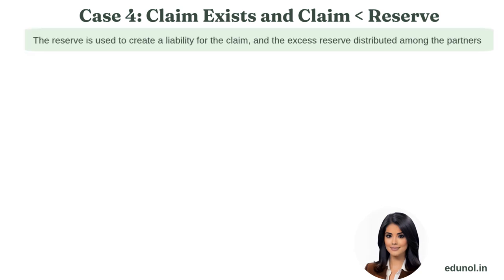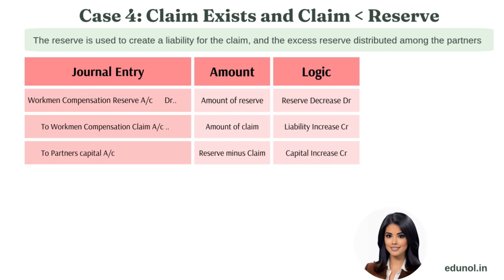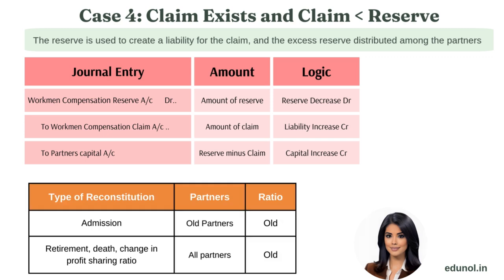In this case, the reserve is used to create a liability for the claim, and the excess reserve is distributed among the partners. The journal entry will be: Workmen compensation reserve account gets debited with the amount of reserve. Workmen compensation claim account gets credited with the amount of claim. The partner's capital account gets credited. The total amount credited to partners will be reserve amount minus claim amount.